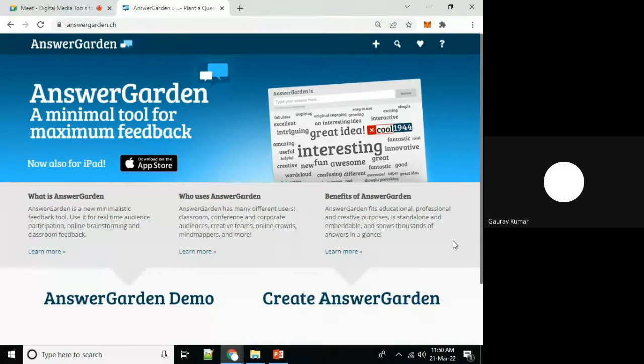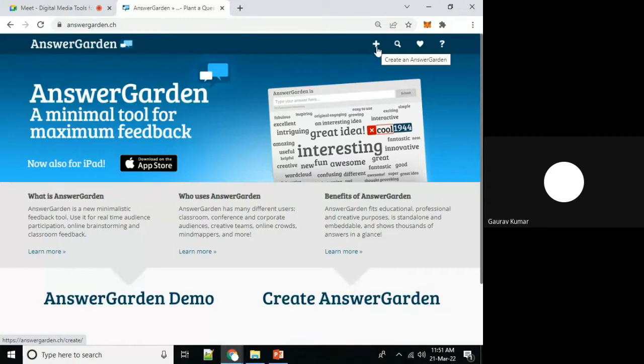What we can do is send them a particular link, send them a particular query, and participants will be able to respond. And obviously it will be two-way communication or multi-way communication. So you can see that in Answer Garden, the very first activity we are creating here, at the top right, this plus link is available.